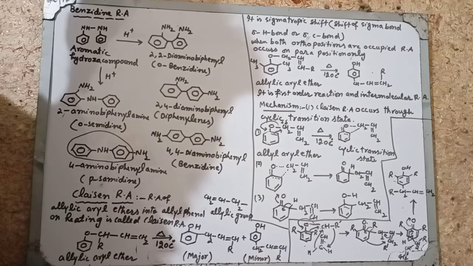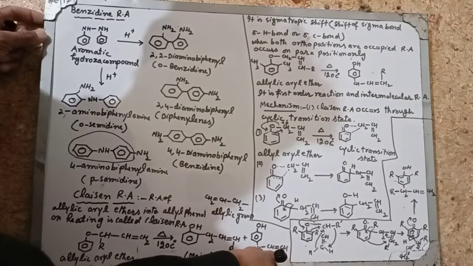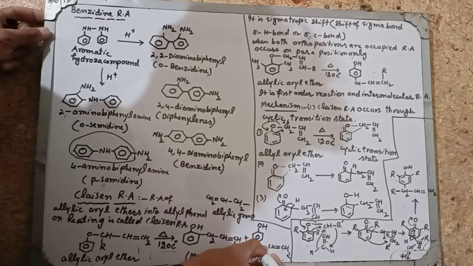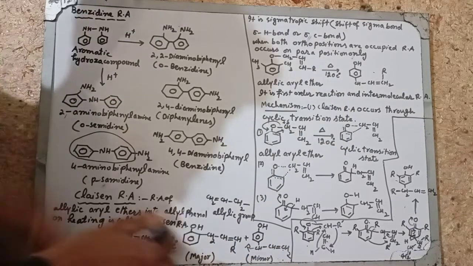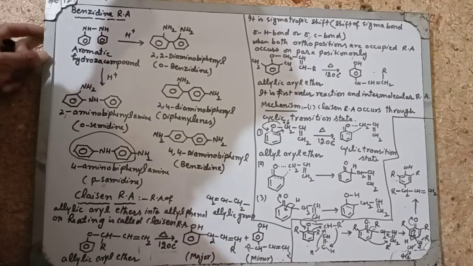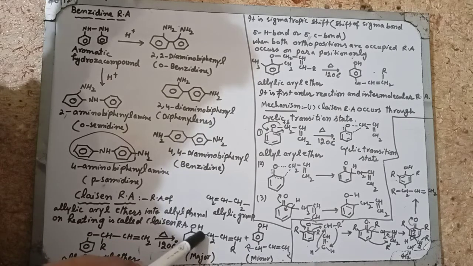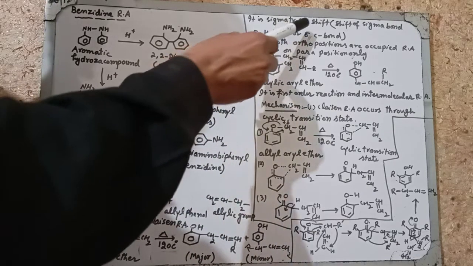Rearrangement may occur on the para position. So then it is the minor compound. When it is rearranged on the para position, it will be obtained as the minor product. So rearrangement may occur on the para position, but the major compound is on the ortho position because ortho is very close to the OH group. So rearrangement occurs easily. It is a sigmatropic rearrangement.